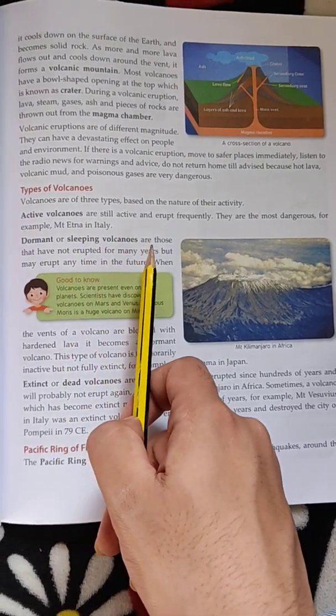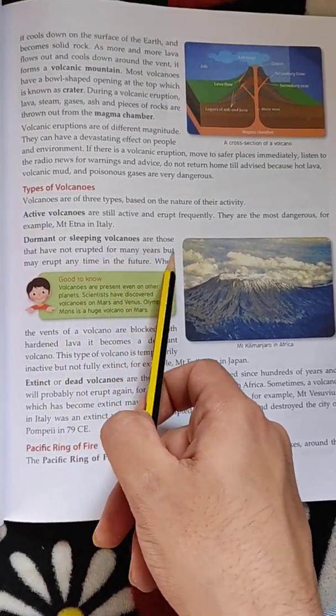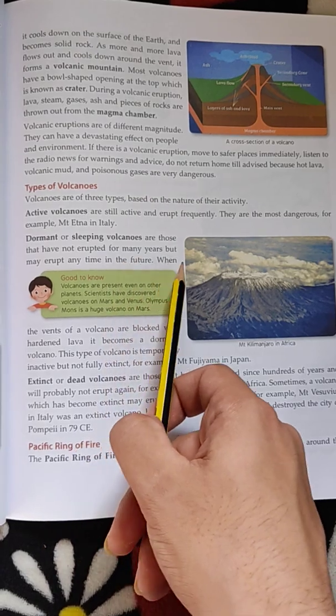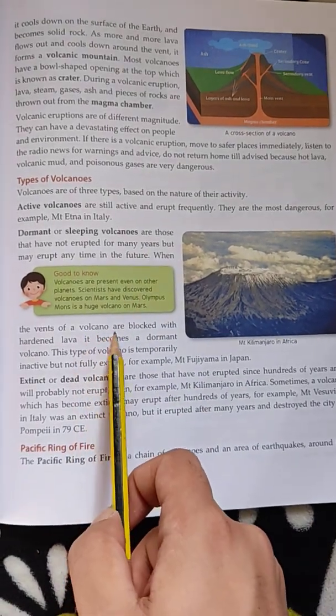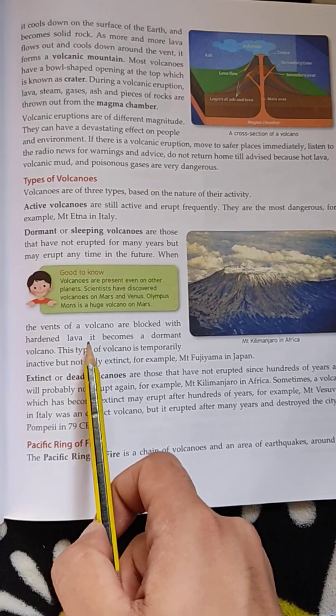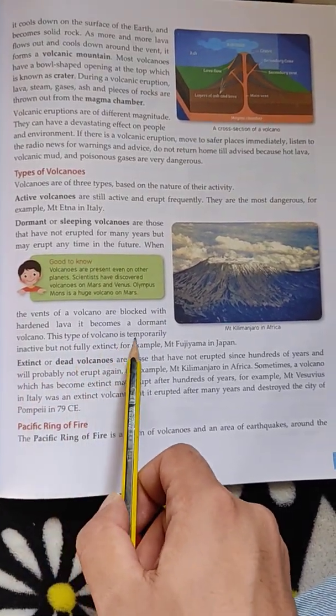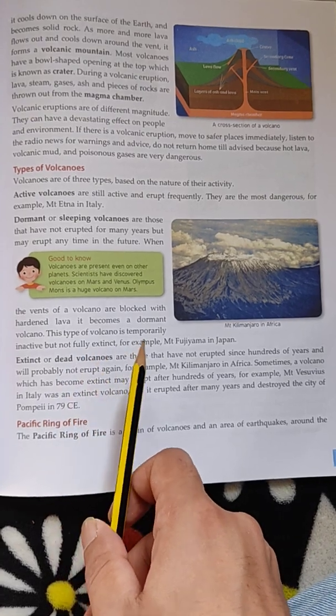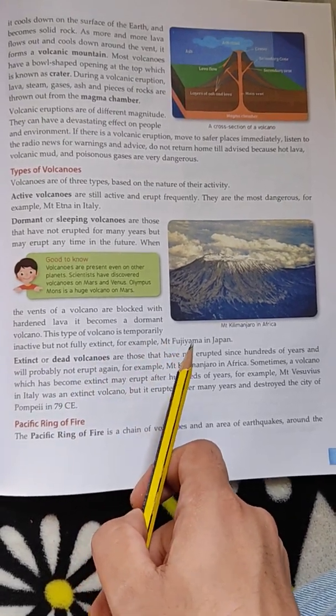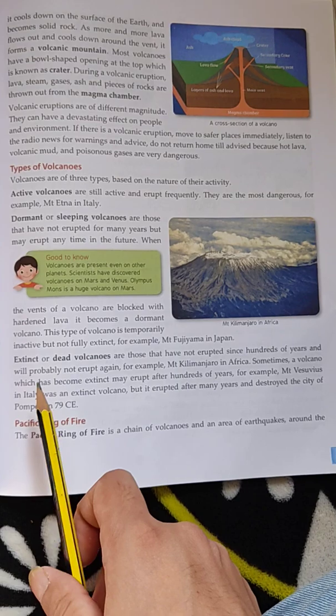Dormant or sleeping volcanoes are those that have not erupted for many years but they may erupt anytime in the future. When the vents of a volcano are blocked with the hardened lava, it becomes a dormant volcano. This type of volcano is temporarily inactive but not fully extinct. For example, Mount Fujiyama in Japan.